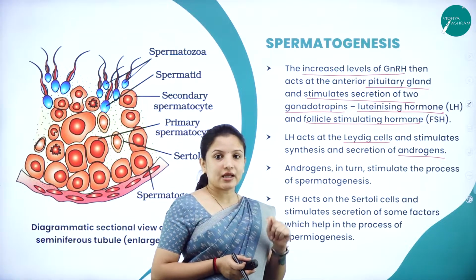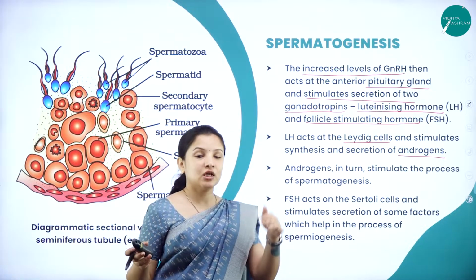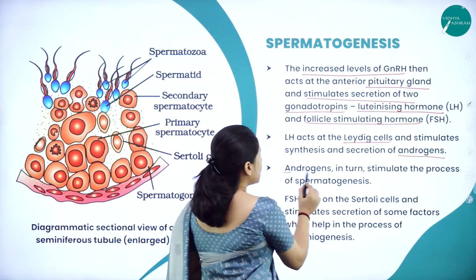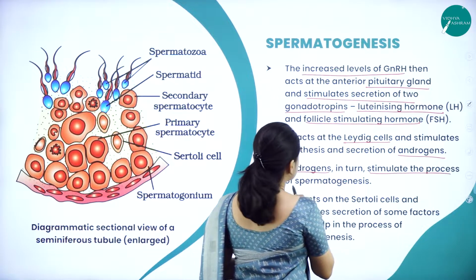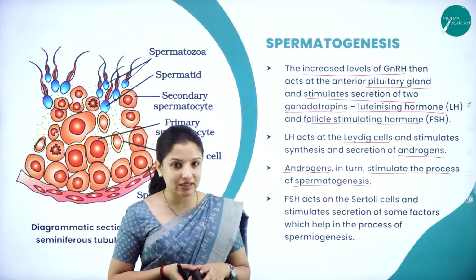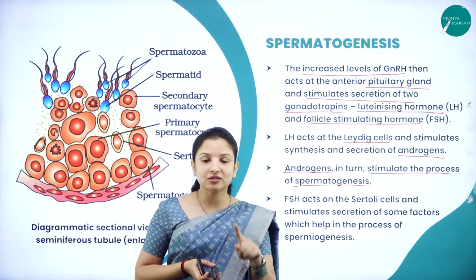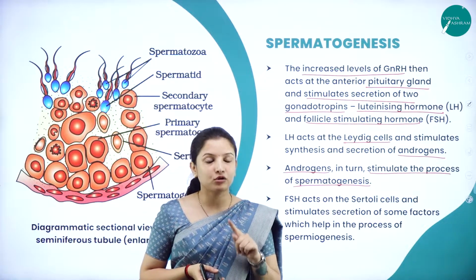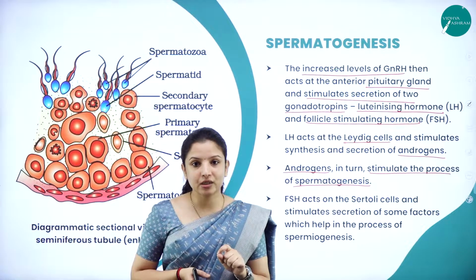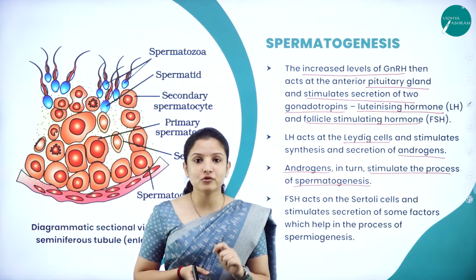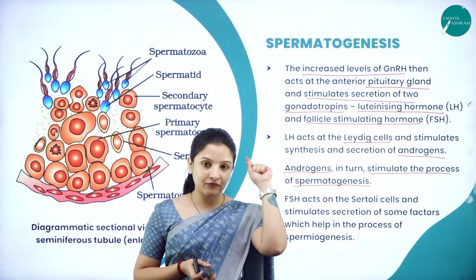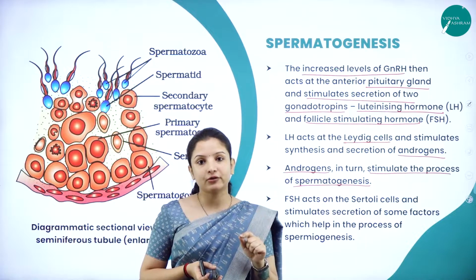And it is a continuous process. Once the androgen is produced, it will stimulate the process of spermatogenesis. So if the testis has to produce a proper amount of sperms, then once the male reaches puberty, the gonadotrophin hormone should be released at the correct level, because every process starts from the gonadotrophin hormone.